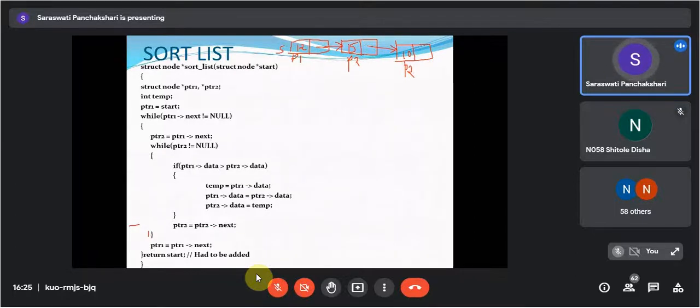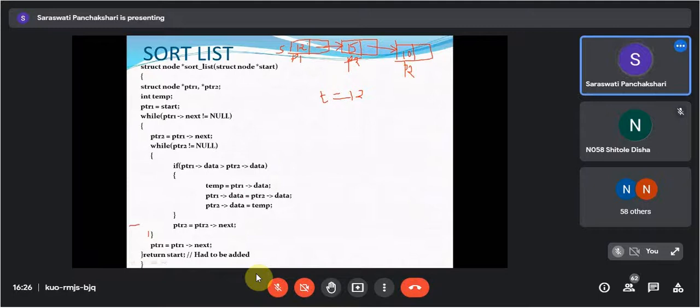Now this is the closing bracket. Closing bracket means loop. Loop means again it will check whether PTR2 is not null. Whether PTR2 is null? No, PTR2 is pointing somewhere here. So it will check PTR1 of data, that is 12. P1 is pointing here. So P1 greater than P2, yes or no? Condition is true or false? True. Condition is true. So what we are doing? Temp is equal to PTR1 of data, means temp is equal to 12. Then PTR1 of data is equal to PTR2 of data.